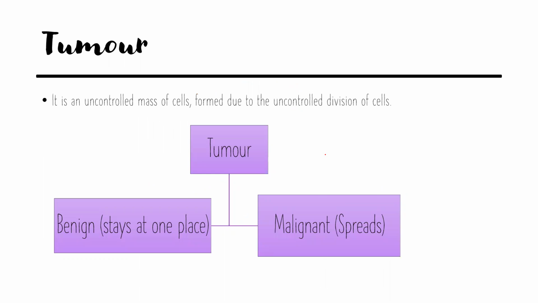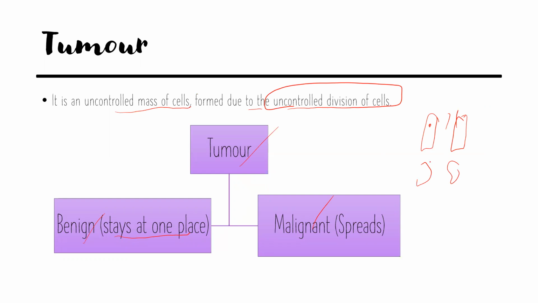Now, a tumor is an uncontrolled mass of cells formed due to uncontrolled division of cells. Tumors are of two kinds: benign tumor and malignant tumor. Benign tumor means it stays at one place. Malignant tumor means it spreads. For example, if there is a lung cancer and it is present here only and not spreading, then it is a benign tumor. If it is spreading towards the kidneys and spleen and stomach and everything, it means it's malignant.